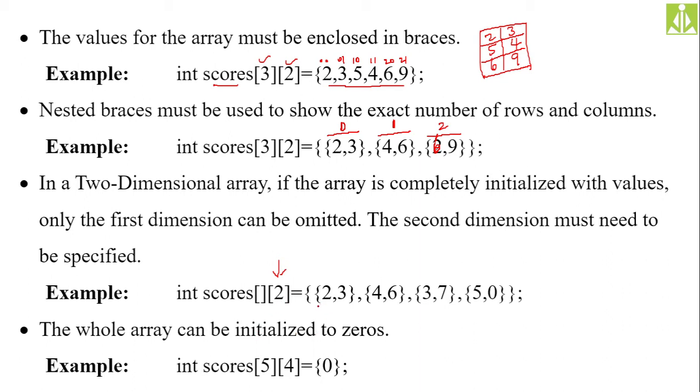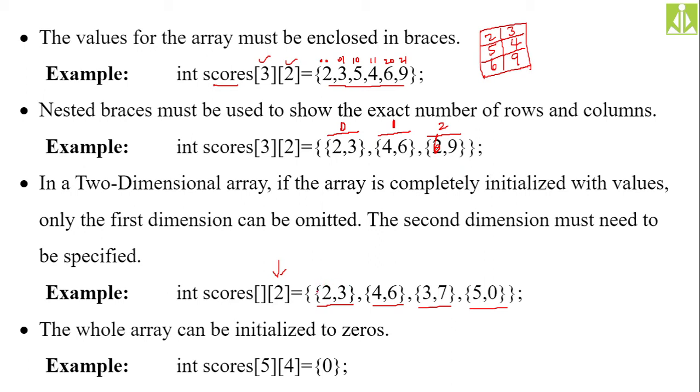So if you pass fixed values like this, 2 elements in each row, then you can omit the number of rows. So where will the compiler get the number of rows from? By reading the values you are passing, whatever values you are assigning, it will read them and make 2 elements in each row, so as to get the total number of rows.